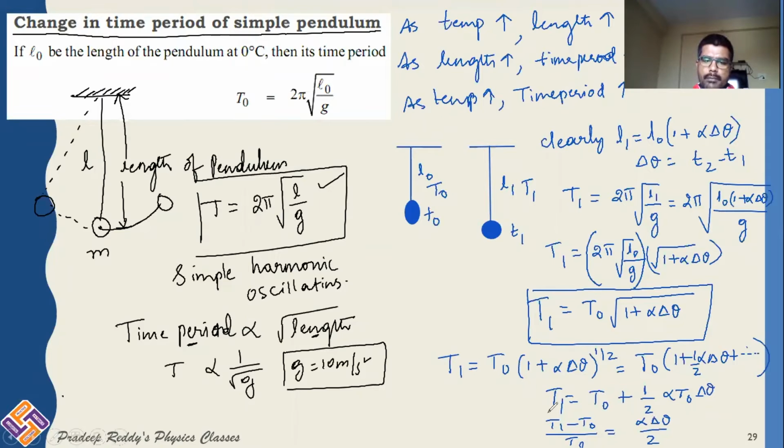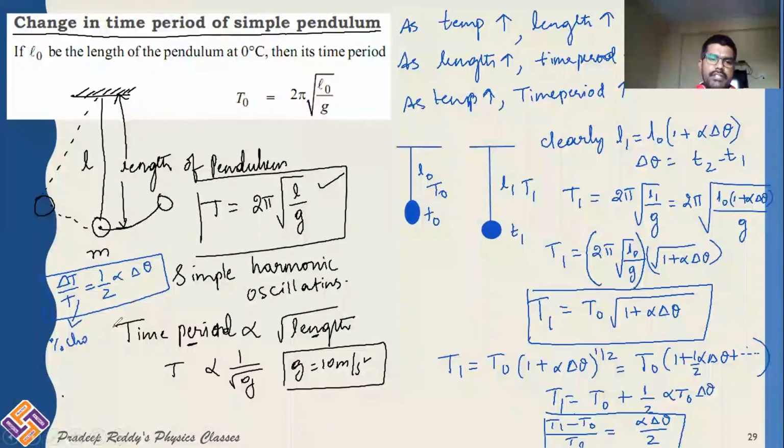This is a very, very important equation, with which you can find the percentage change in the time period. So percentage change in the time period is equal to 1 by 2 alpha into delta theta. So simply you can write it as delta T divided by T is equal to half alpha into delta theta. This is the change in the time period of the simple pendulum.